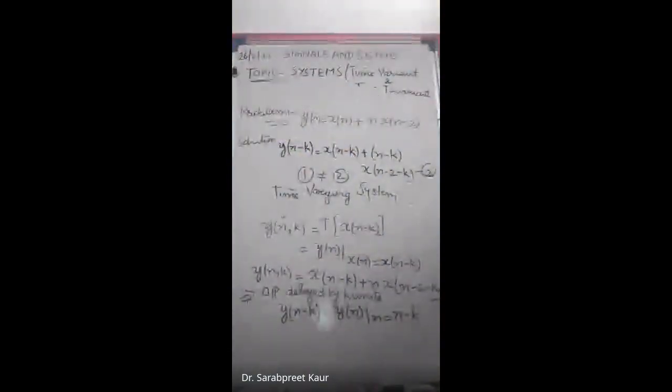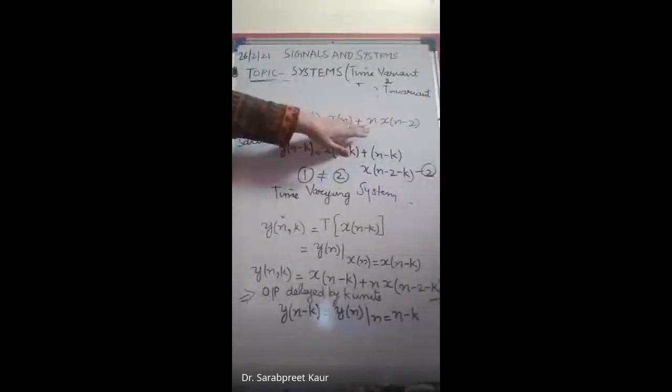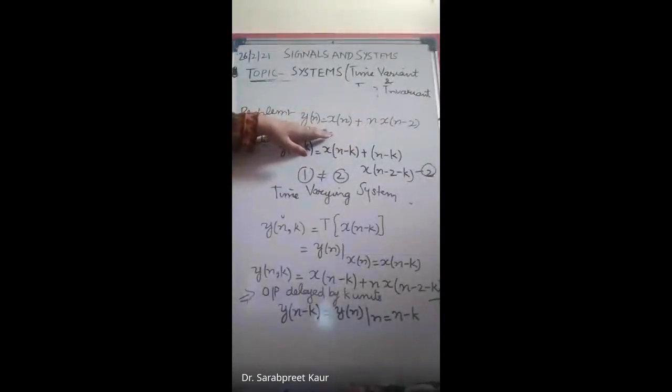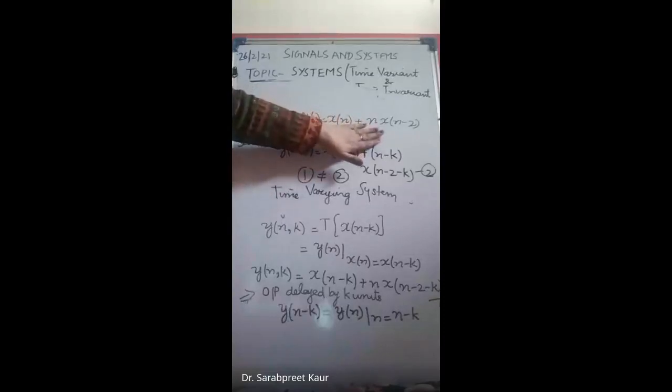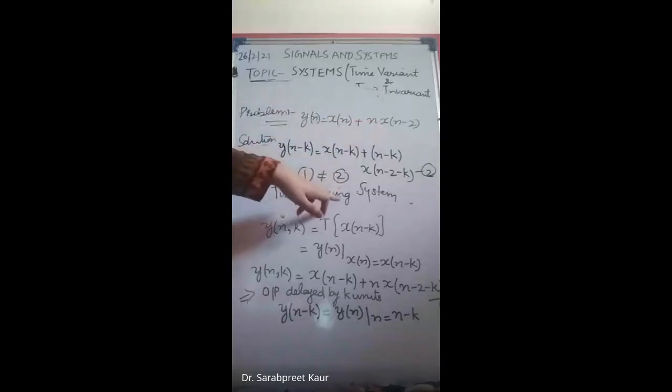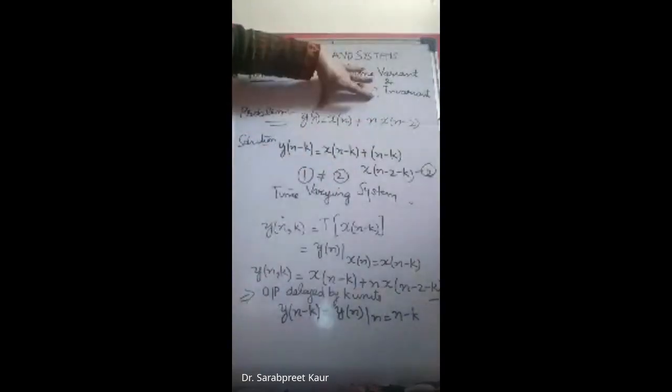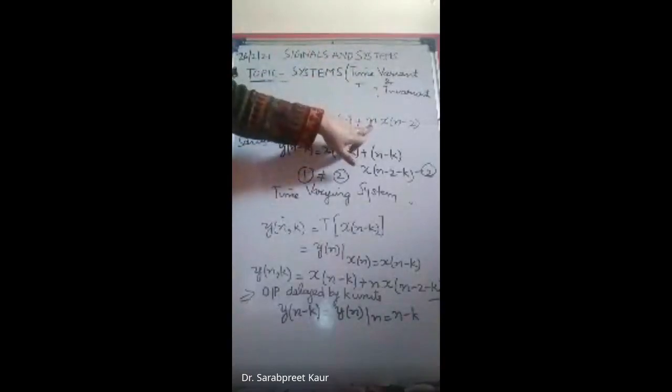So it means that if in your representation of the system you have n that is also dependent upon the time. क्यों आ रहा है ये टाइम वेरिंग बेटा? बिकॉज आपका ये जो रिलेशनशिप है इनपुट एंड आउटपुट का, इसमें टाइम आ रहा है, ये टाइम पे डिपेंडेंट है। n means the discrete time.